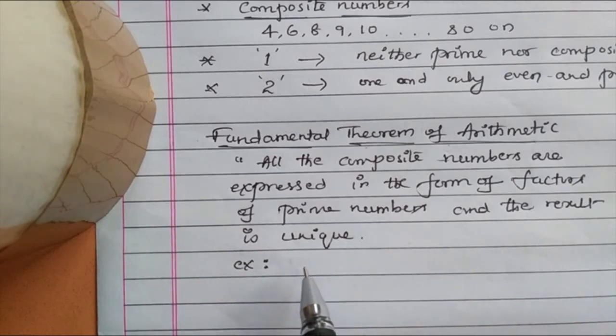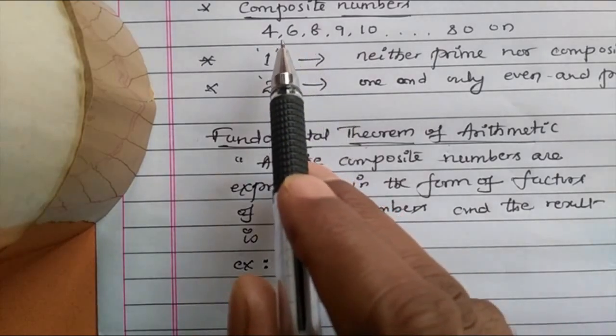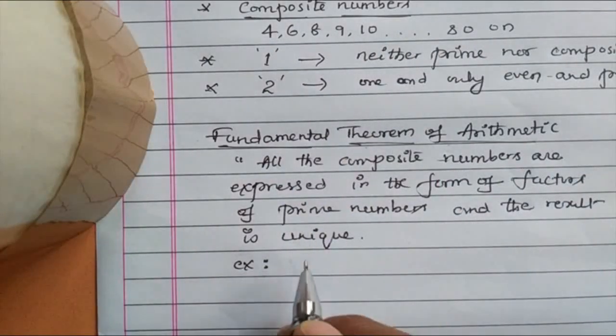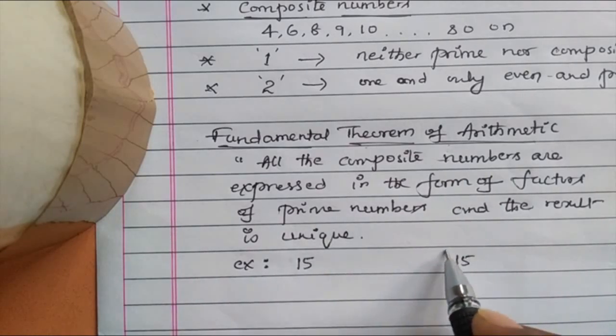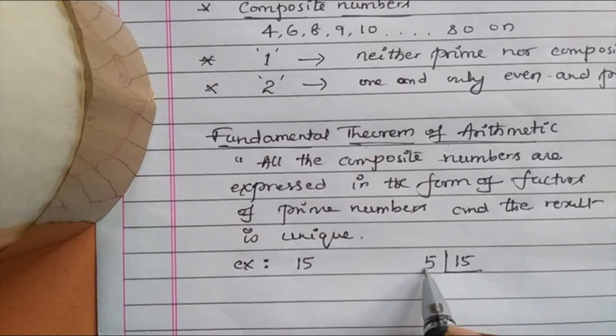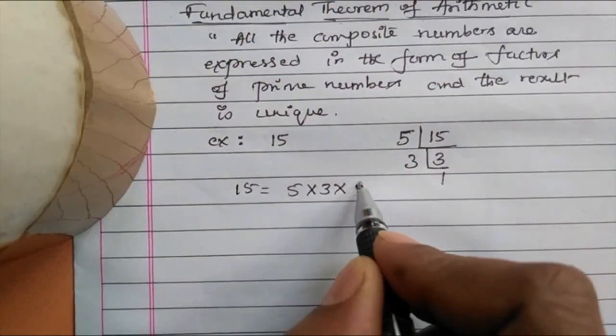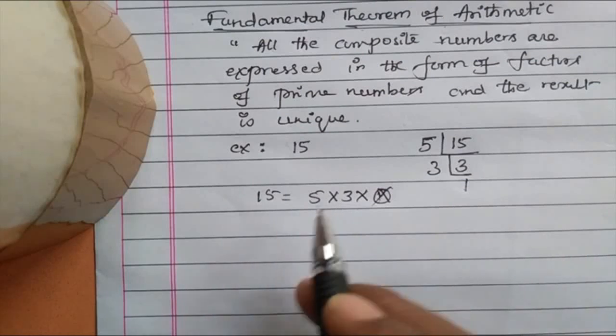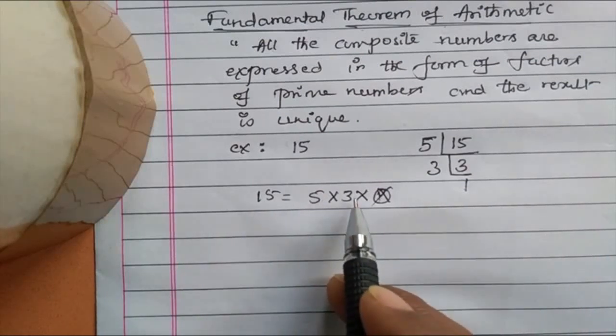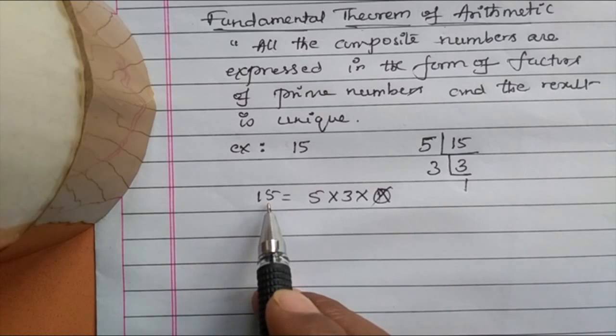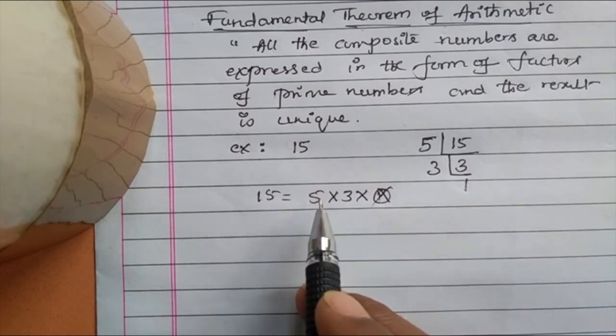Take any one composite number, 4, 6, 8, 9, 10, and so on. Any one composite number you consider, let it be 15. If we go by prime factorization, consider only prime numbers to factorize it. 5 3s are 15. So 15 can be written as 5 into 3 into 1. Just ignore this 1. 5 into 3. So 15 is a composite number, but 5 and 3 are prime numbers. So any composite number can be expressed in the form of factors of primes.